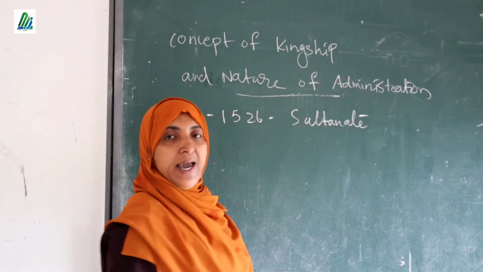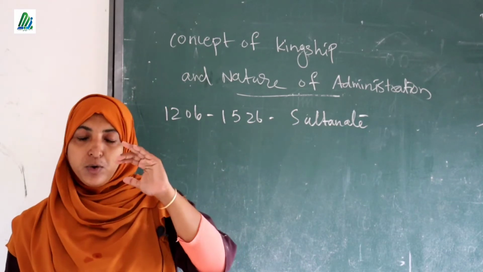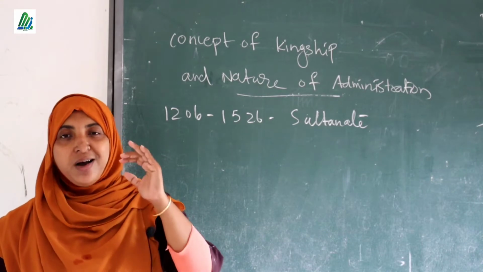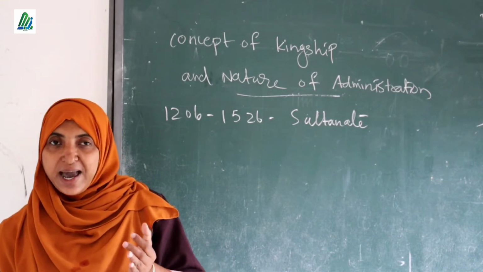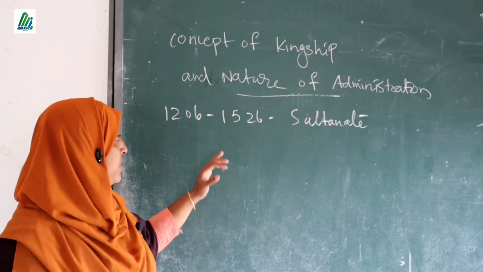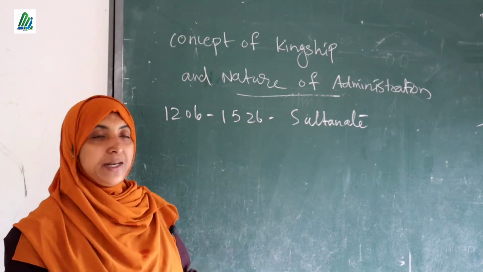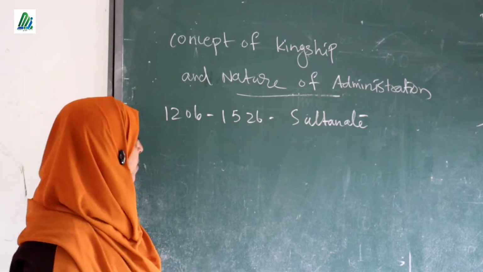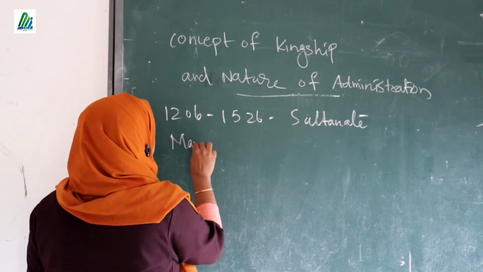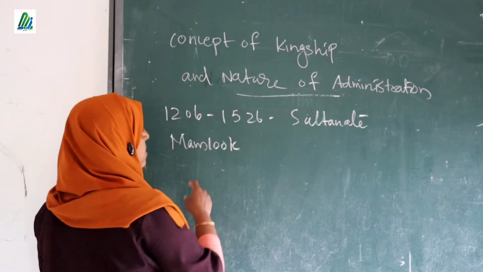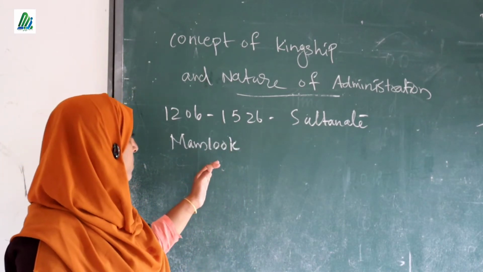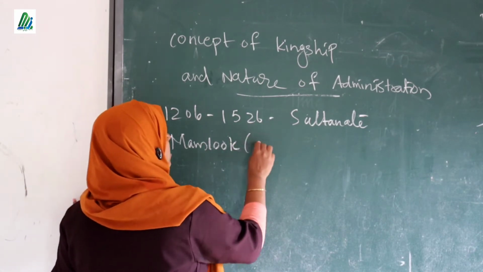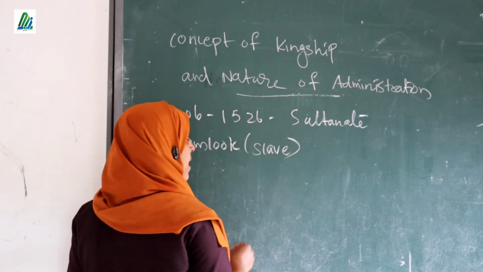The famous sultans who ruled during that period were also studied in your 6th standard. Can you say which were the famous dynasties in the Sultanate period? First one, the Mamluk dynasty. There is another name for this dynasty. Yes, very good, the slave dynasty. So the Mamluk dynasty was the slave dynasty.